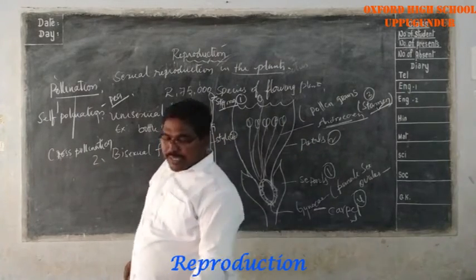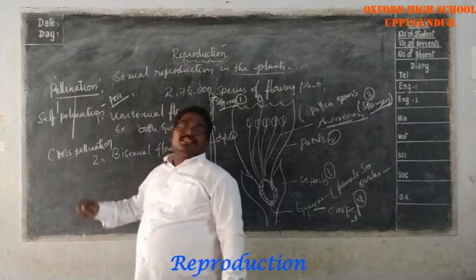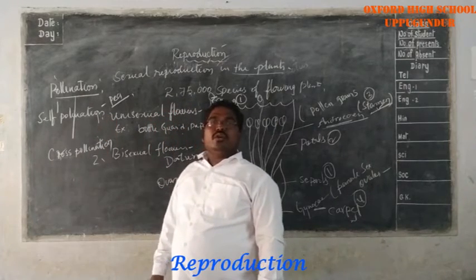We can observe these pollen grains with a hand lens also.